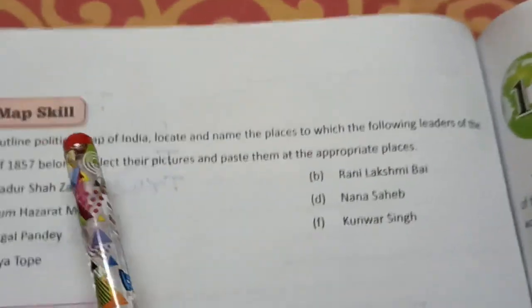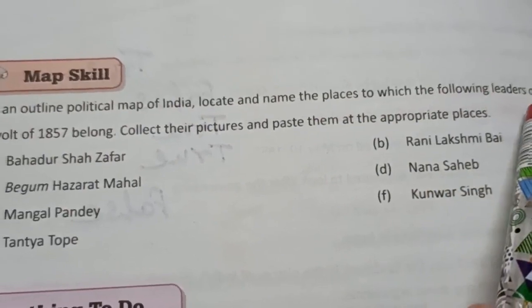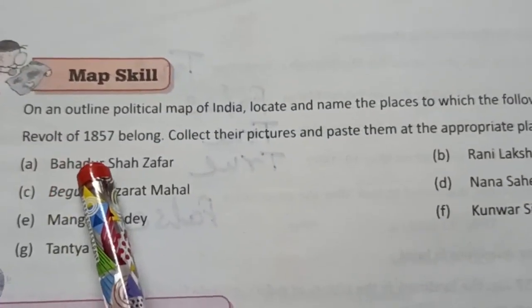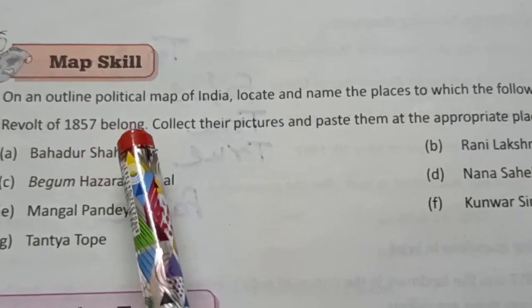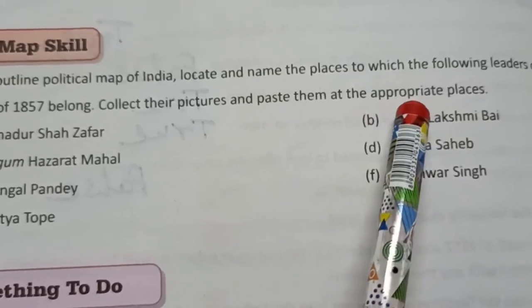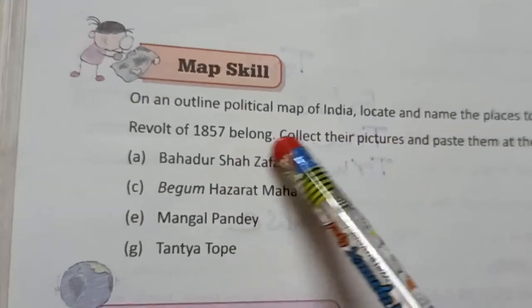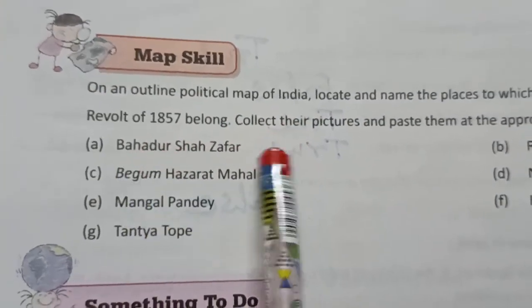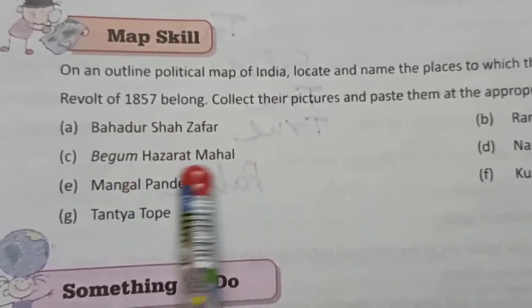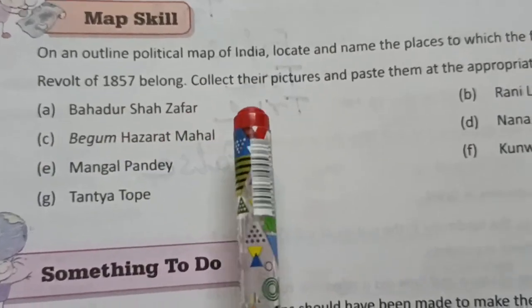Here, what is map skill? On an outline political map of India, locate and name the places to which the following leaders of the revolt of 1857 belong. Collect their pictures and paste them at the appropriate places. First, you can write Bahadur Shah Zafar. Bahadur Shah Zafar at which place? Delhi. Second, Begum Hazrat Mahal. At which place? You will paste the picture of Begum Hazrat Mahal, and at which place? Awadh.